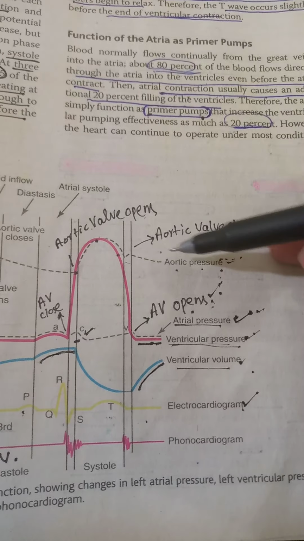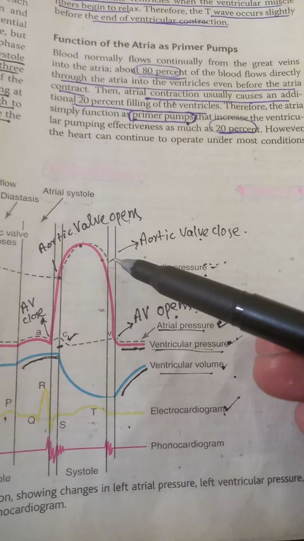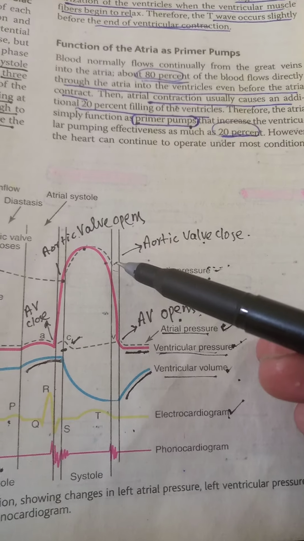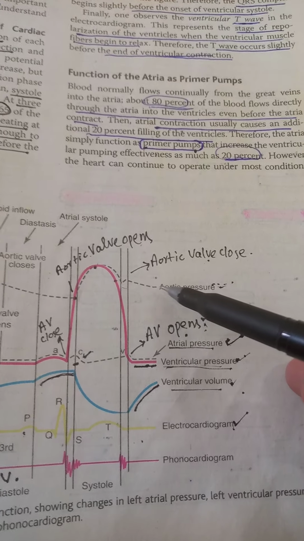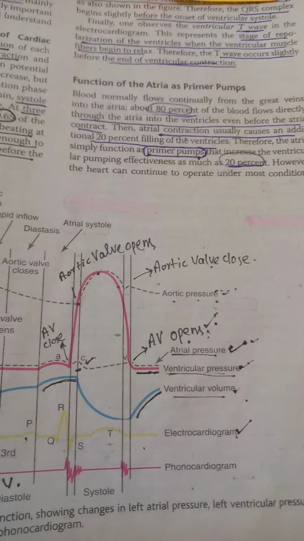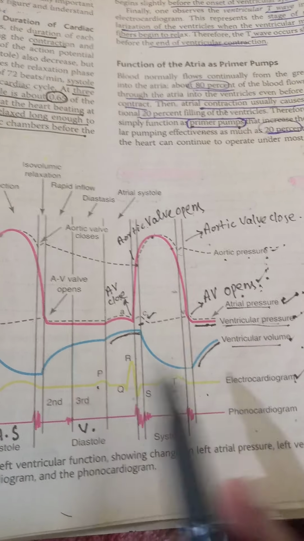Here, after this closure of aortic valve, the aortic pressure curve shows a decrease in pressure as the blood has been transmitted from the aorta into the arteries and through arteries ultimately to the body tissues. This blue line here shows the ventricular volume curve.